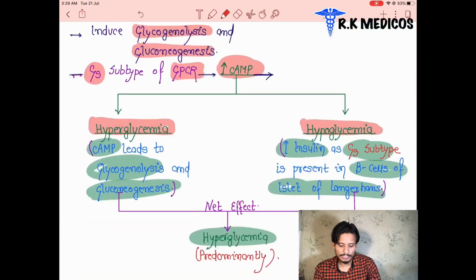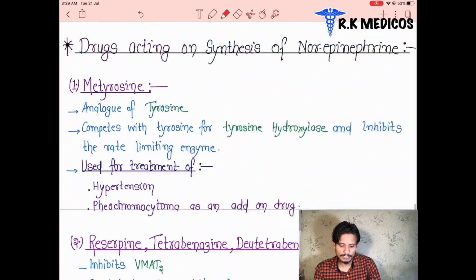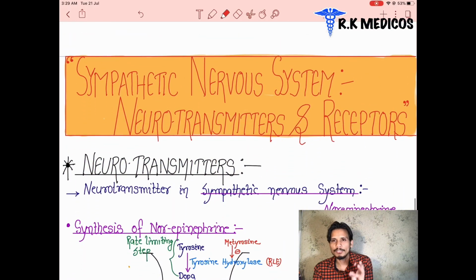In the sympathetic nervous system, till now we discussed the neurotransmitter and how it is synthesized. After that we are going to discuss the drugs which inhibit neurotransmitter synthesis in the different parts. In the end, we are going to discuss the receptors, the adrenergic receptors in the sympathetic system. There are alpha and beta receptors. Alpha has two types, alpha 1 and alpha 2, and beta has three types, beta 1, beta 2, beta 3. We discussed all the locations of these receptors.